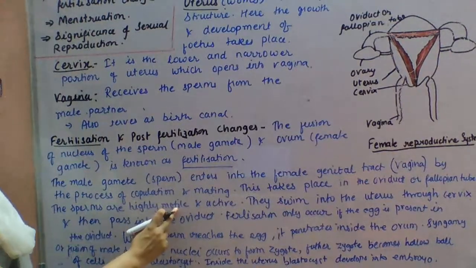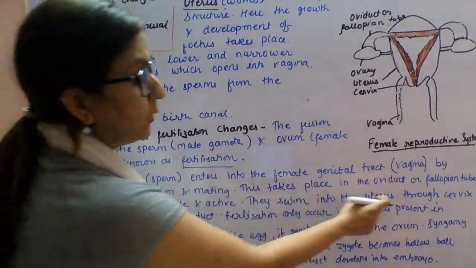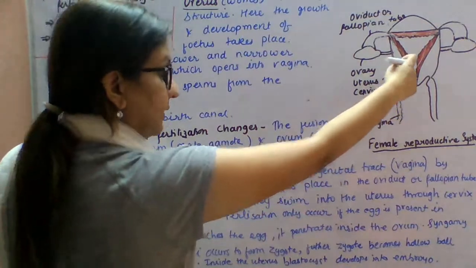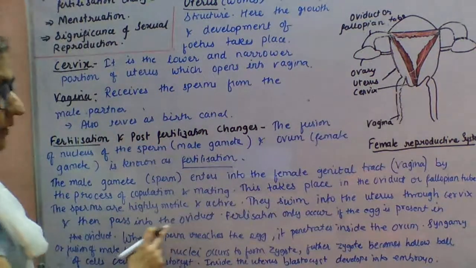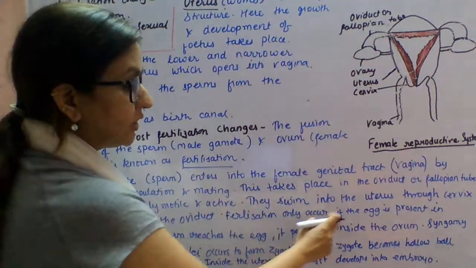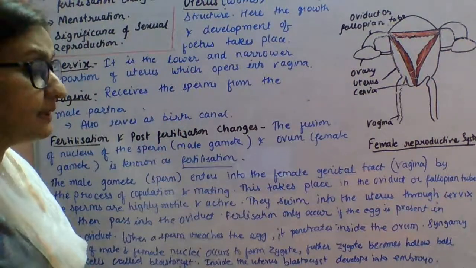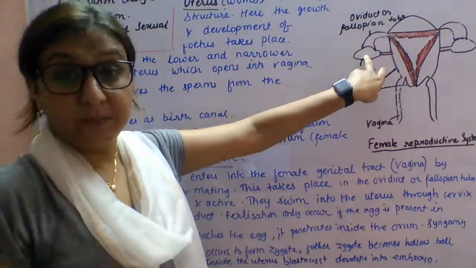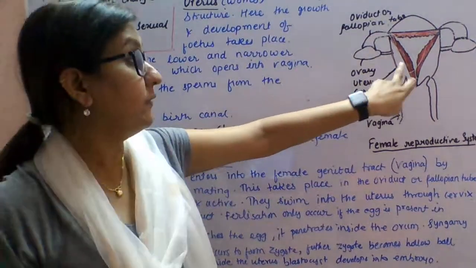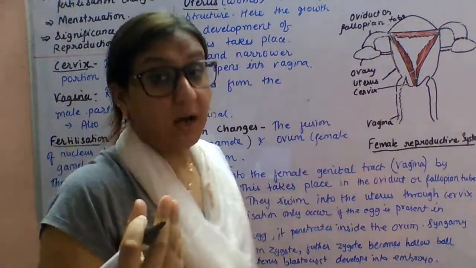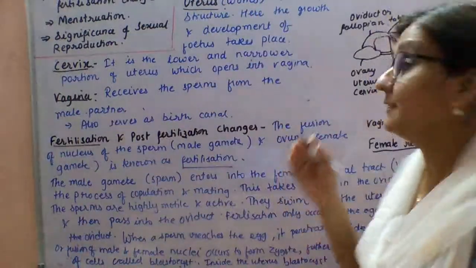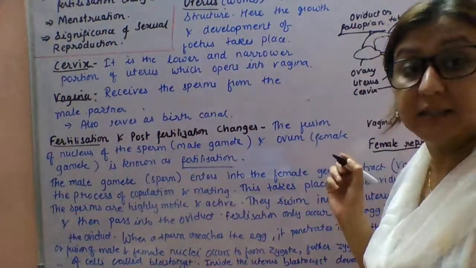The sperms are highly motile and active. They swim into the uterus through the cervix and then pass into the oviduct. Fertilization only occurs if the egg is present here. Obviously, if the ovary releases an ovum and the egg is present here, then only will fertilization take place in the fallopian tube.